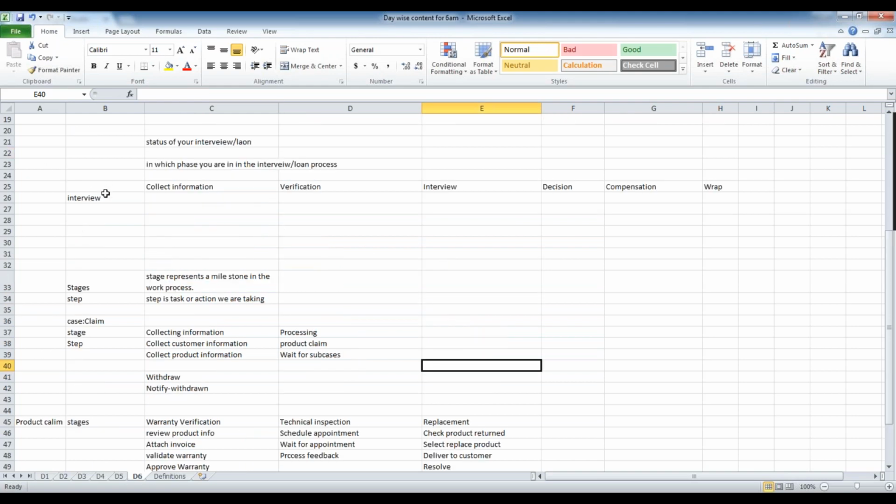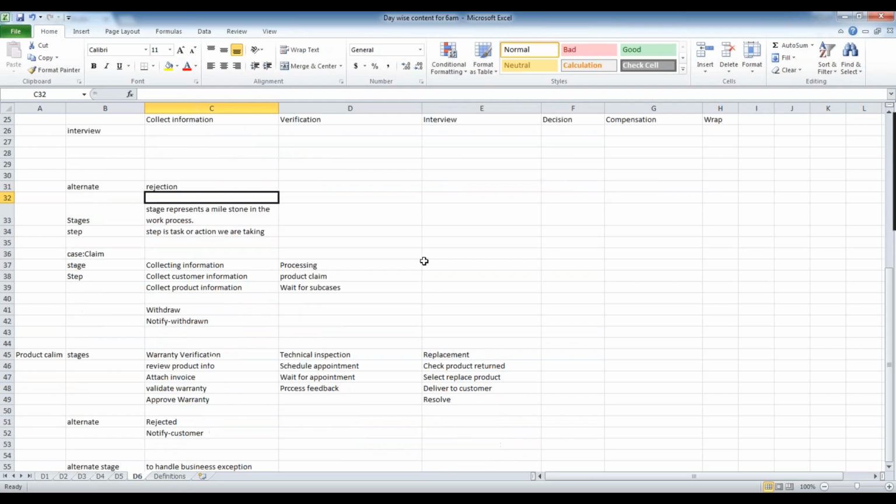In the case of the interview, wrap up will happen only in the case of success. Whether the candidate is selected, then only those candidates will go to the last step. In the verification process, some candidates may be rejected. In the interview process also, during decision, some candidates may be rejected. So here also the alternate stage is rejection, and then you can notify the rejection to the candidate.